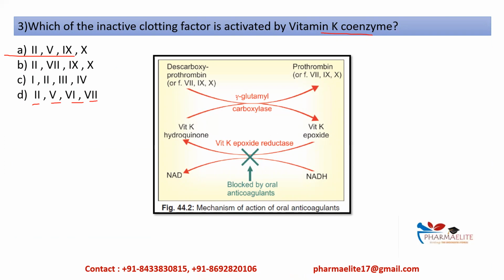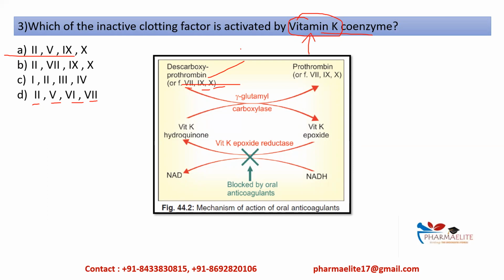Okay. So vitamin K is not directly involved in the clotting process, but it is involved in the formation of the clotting factors which are directly involved in the clotting process, correct? These factors are prothrombin, that is factor number 2, then factor number 7, factor number 9, and factor number 10. So vitamin K is very important in the coagulation process.